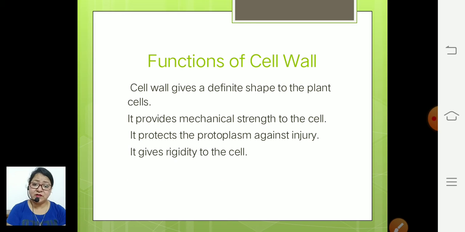What is the function of the cell wall? Why is it present in plant cells? Being very rigid in structure, it gives a definite shape to the plant cells. It provides mechanical strength to the cells. It protects the protoplasm against injury. It gives rigidity to the cells. That's why the plant cell is well maintained, and even without an endoskeleton, without bones, plants can stand very tall, and it is only due to this very rigid and very protective cell wall.